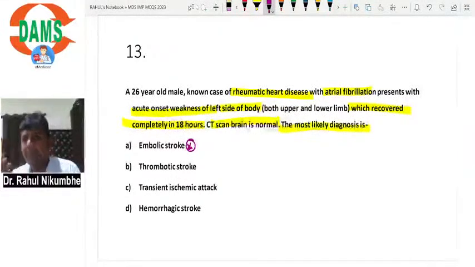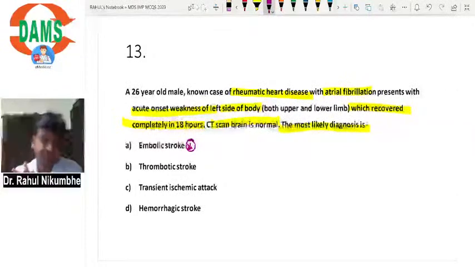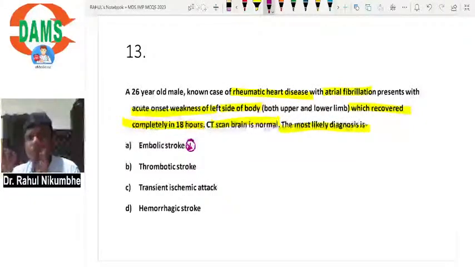Okay, so I may think it may be a case of atrial fibrillation. The atrium is not pumping, so a thrombus is formed in the atria. The thrombus, or small embolus, is transferred to the left ventricle, then to the aorta, then the embolus enters the brain, and it is causing paralysis. Yes, it is possible. Thrombotic stroke is not possible, because in thrombotic stroke the patient will have gradually progressive weakness. It is sudden onset weakness.